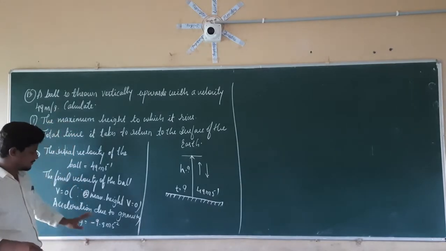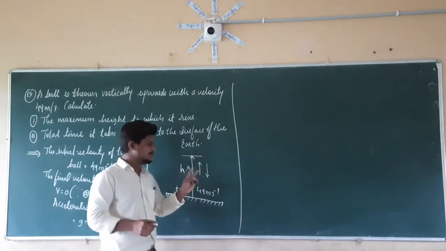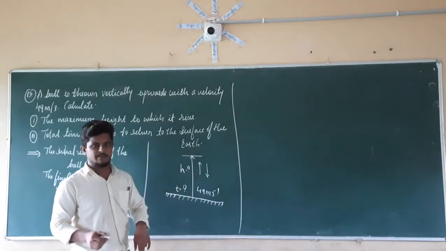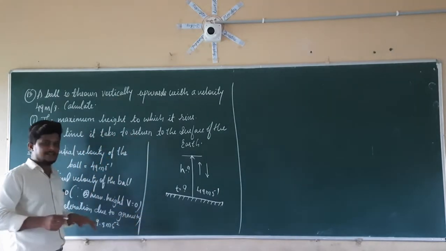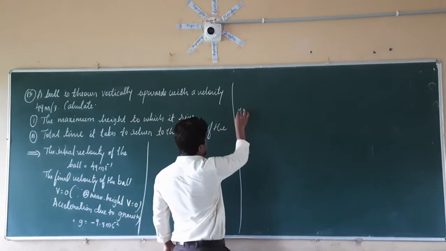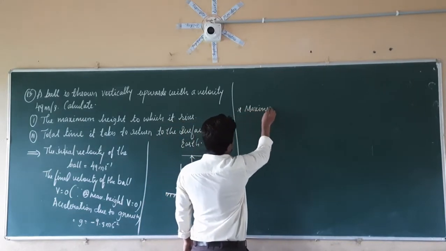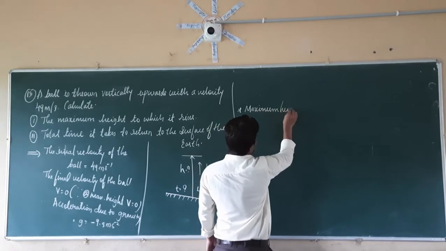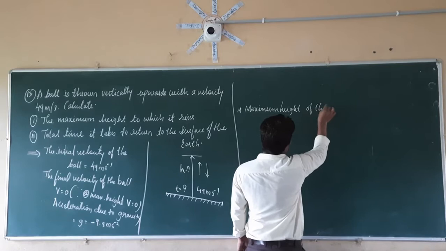Right. So like this. Now if you see here, why are we taking this as minus? Since the direction of the motion and the direction of the gravitational force are both opposite, for that reason we are taking it as minus 9.8 meters per second squared. So what do we have to find out here? We have to find out the maximum height of the ball.